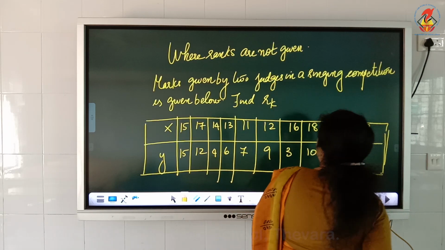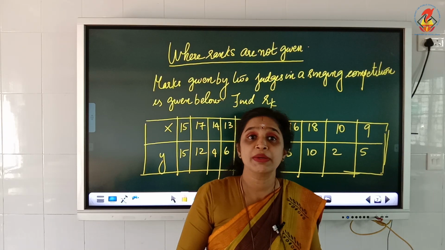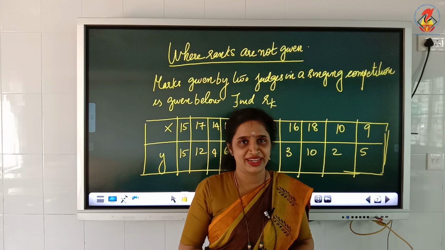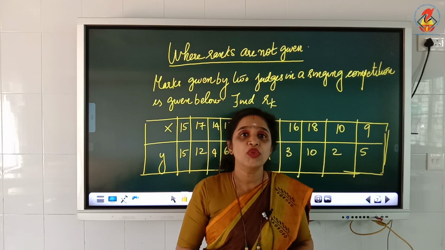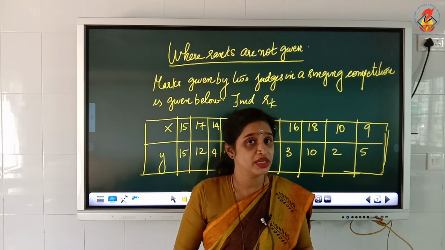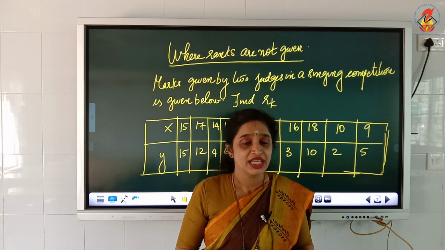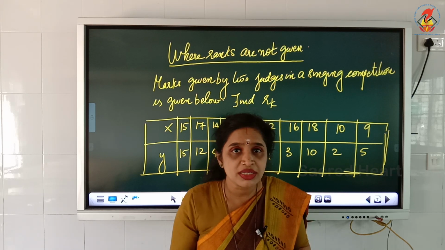Now we will see the next one where the ranks are not given. What do you mean by that? Instead of the ranks, the judges will be giving the marks for each and every candidate. So if the marks are given instead of ranks, how will you calculate the rank correlation coefficient? Step 1 is when ranks are given. Step 2 is when the ranks are not given, and marks are given instead.